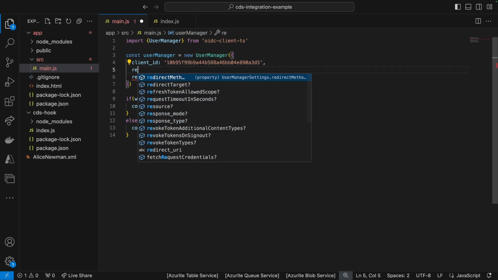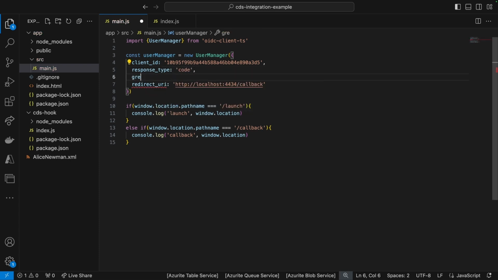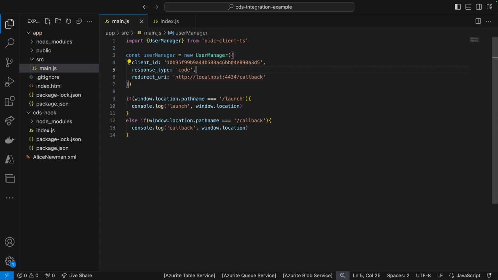I think response mode, response type. I want code. Or was it grant type? Can't really specify that here. Yeah, I think response type code, yeah, is what I want. So this is the information that we're going to fill out.